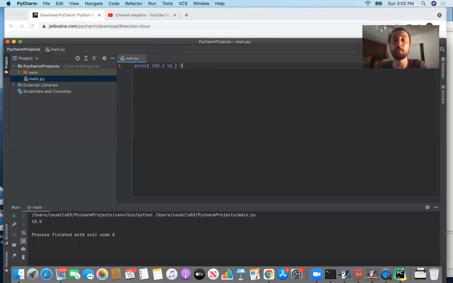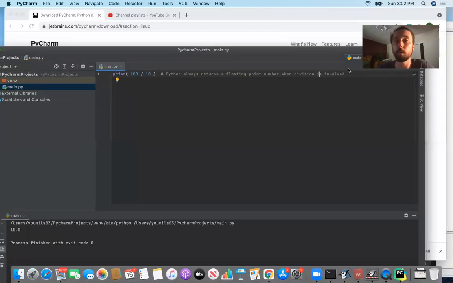So we can say Python always returns a double, a floating point number, when division is involved. So if you have a simple division like this, it's always going to give you the .0.